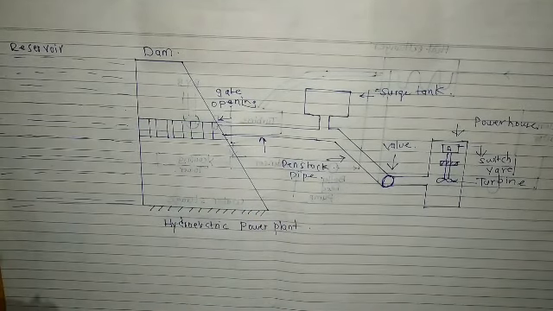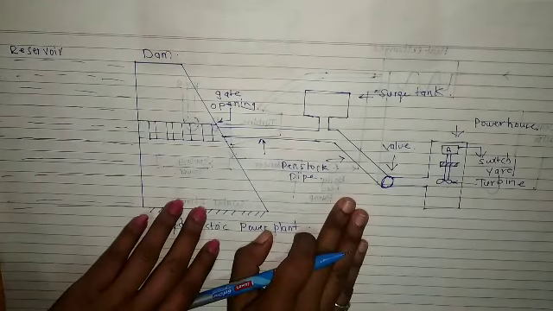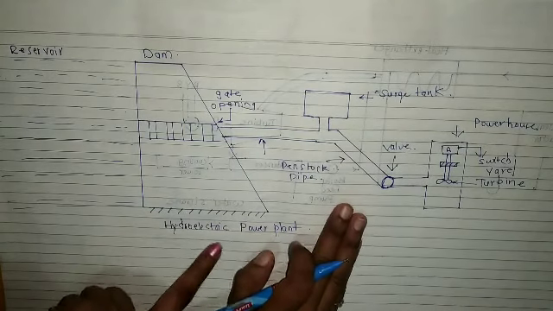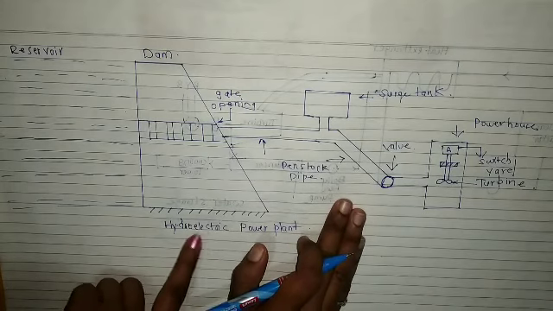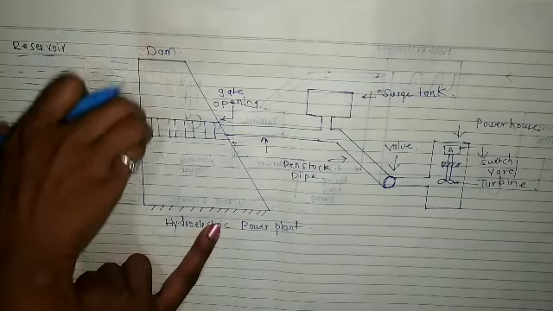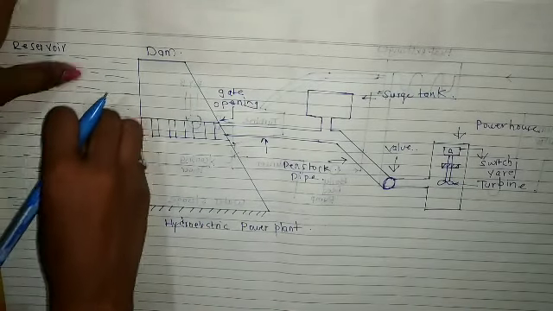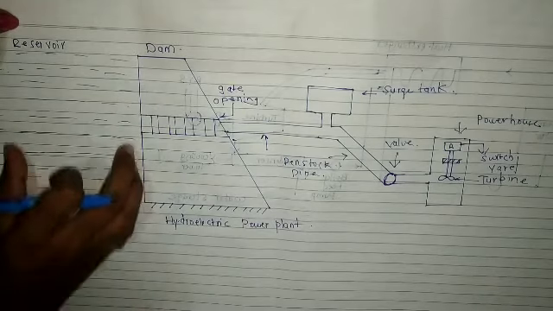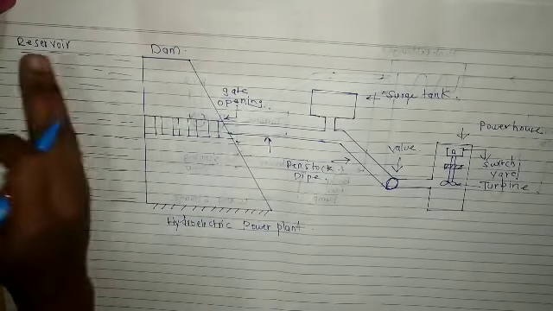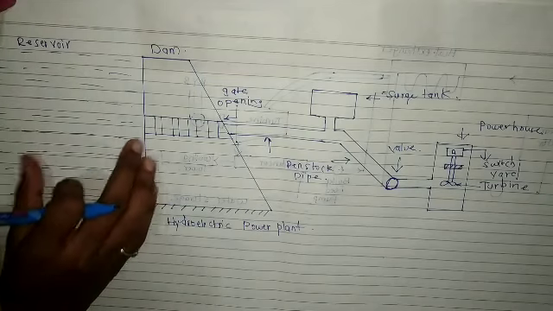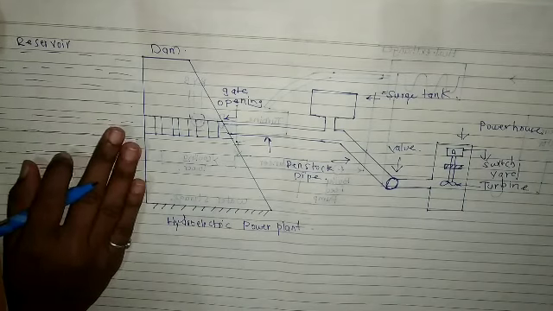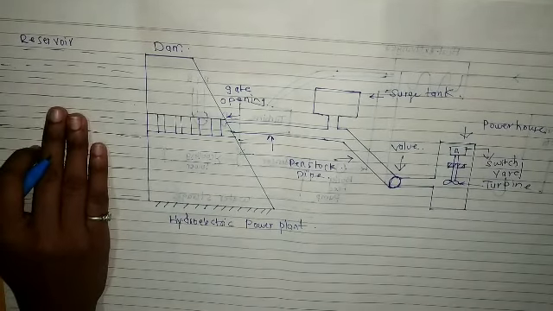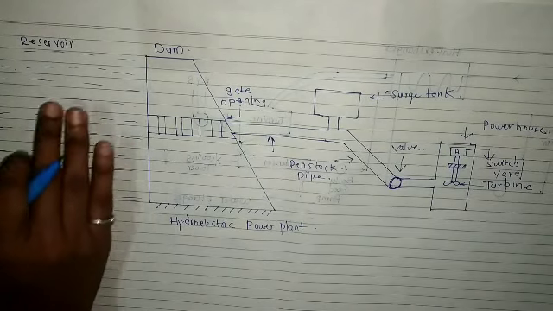Now we'll see what the working is. Basically, in its name it says hydroelectric power plant. So hydraulic energy means what? The energy of the falling water. This is the reservoir. Water reservoir means the water is collected in a particular part, behind the dam. We collect the water, may it be from rain or any source, and stock it in this reservoir.